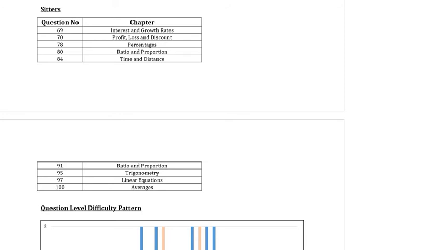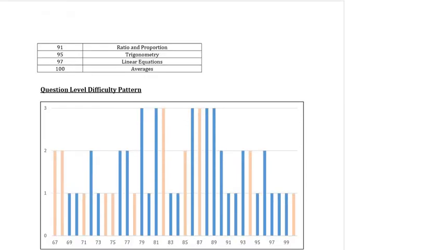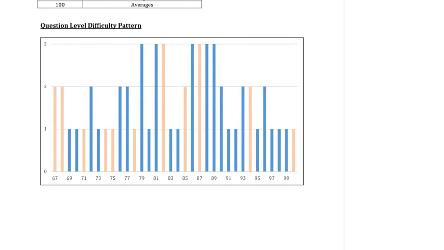Let's look at the final graph of this analysis, which is a graph which we saw in all the 3 sections, which is the LODs of all questions from 67 to 100. As explained in verbal, the blue lines indicate the MCQs and the orange lines indicate the TITA or numerical entry questions. We always keep saying that you will find chunks of easy or tough questions and that will tell you the areas where you could have either scored a lot of marks or stumbled.